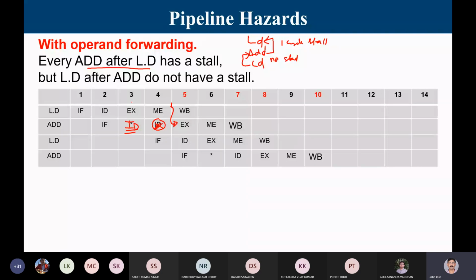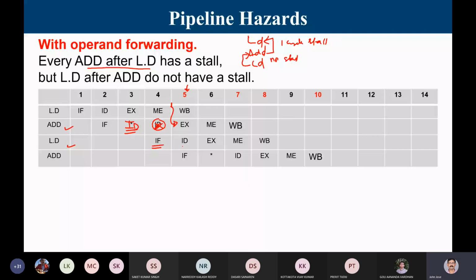Your ID can be either clock cycle 3 or clock cycle 4. Whatever it is, execute can happen only at clock cycle 5. The EX stage of the add instruction can only be after the MEM stage of the load instruction. So there exists a stall for an add instruction. So what happens for a load?